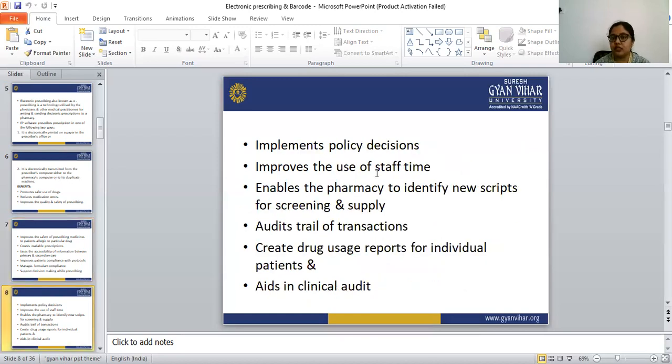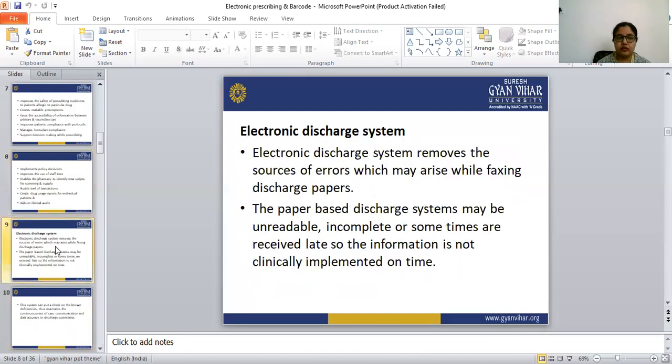It implements policy decisions. The electronic prescription implements policy decisions. It improves the use of the staff time. It enables the pharmacy to identify new scripts for screening and supply, audit trails of transactions, creates drug usage reports for individual patients, and aids in clinical audit. So these all are the benefits of the e-prescription. Next is the electronic discharge system.